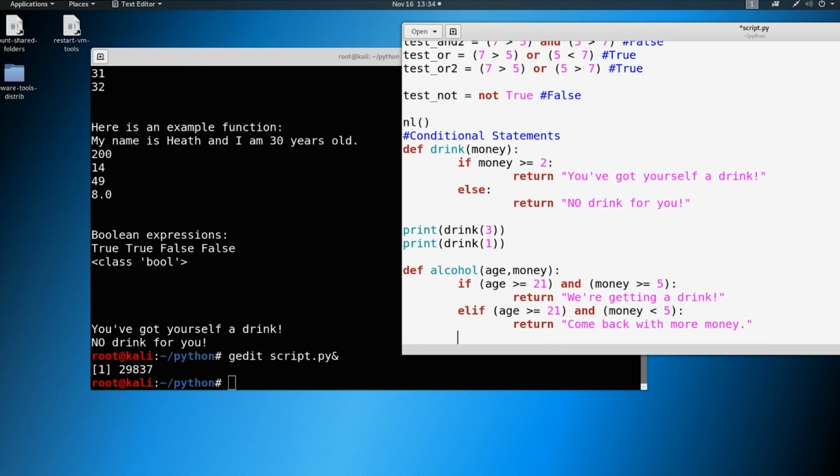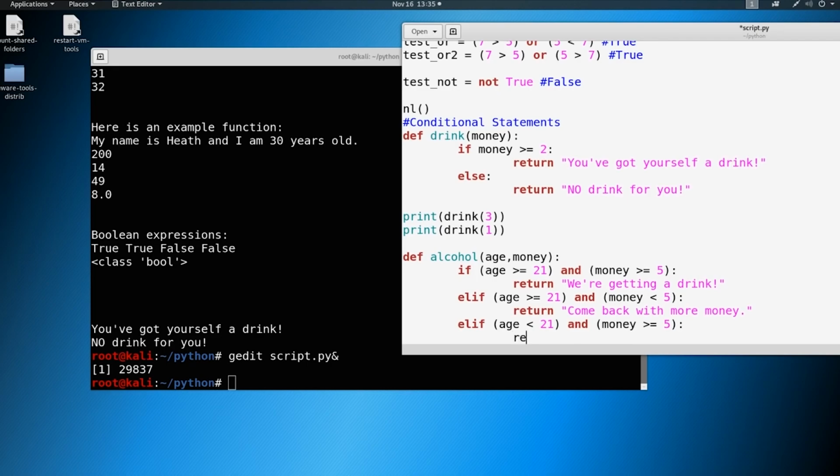We need another elif here because we have another condition, right? So we're going to say, what if our age is less than 21 and our money is greater than or equal to 5? Well, we're going to return "nice try, kid," because we're not old enough to purchase this drink.